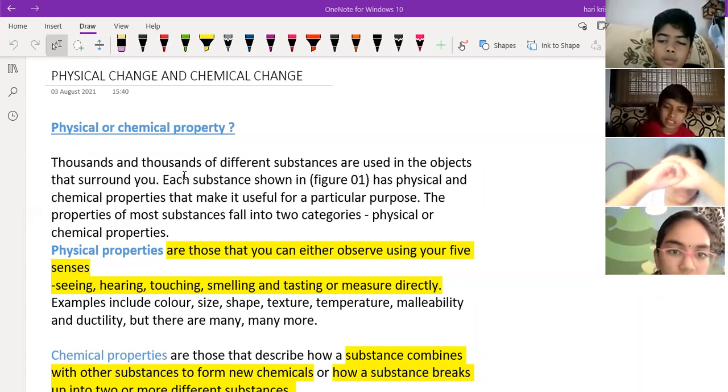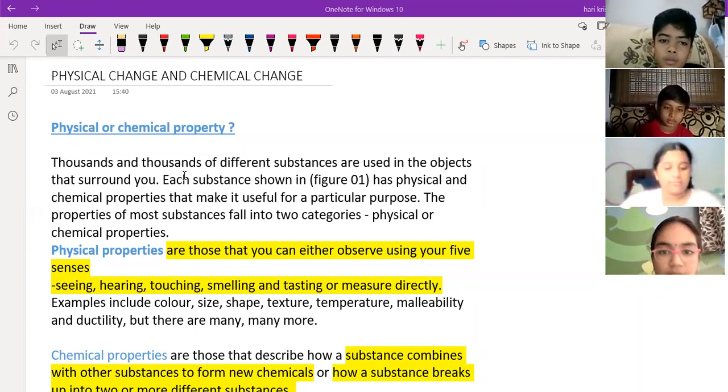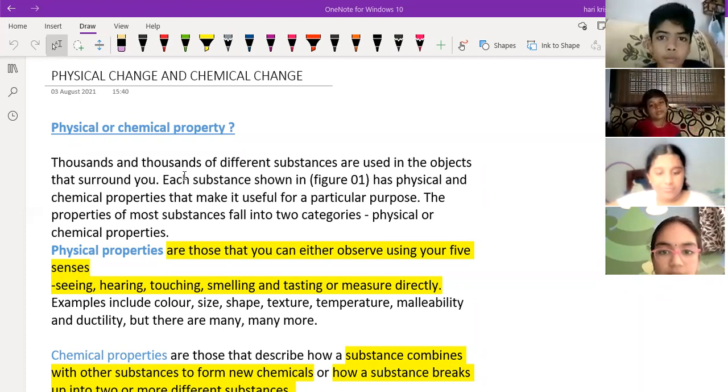What are the changes we can see? Changes of the time means you can observe only with day and night. Okay, so, based upon the weather conditions, climatic conditions.